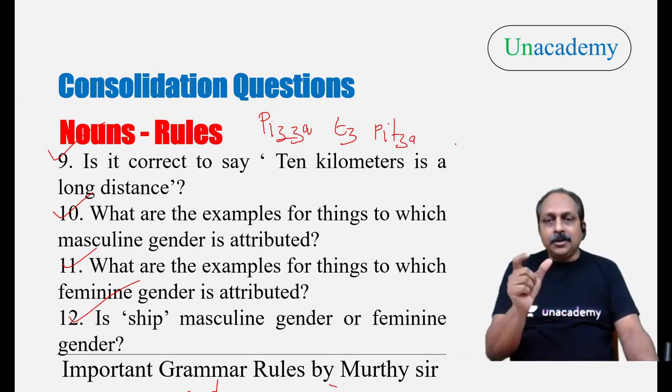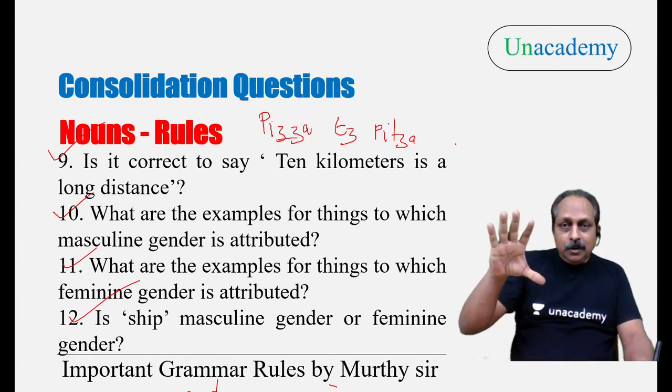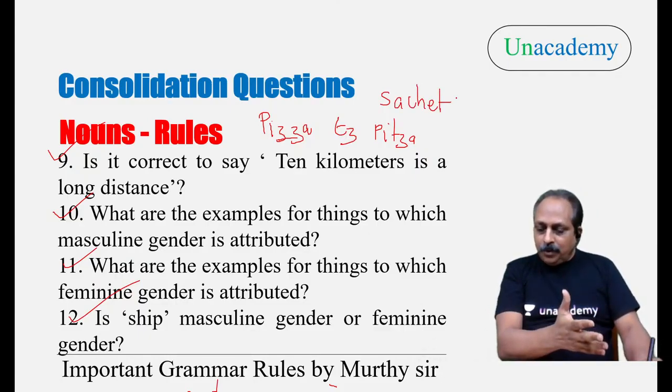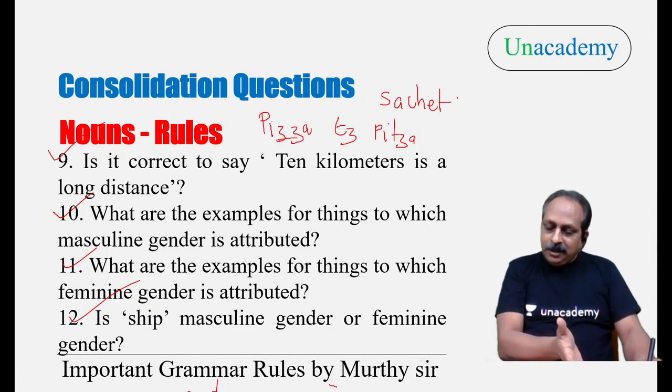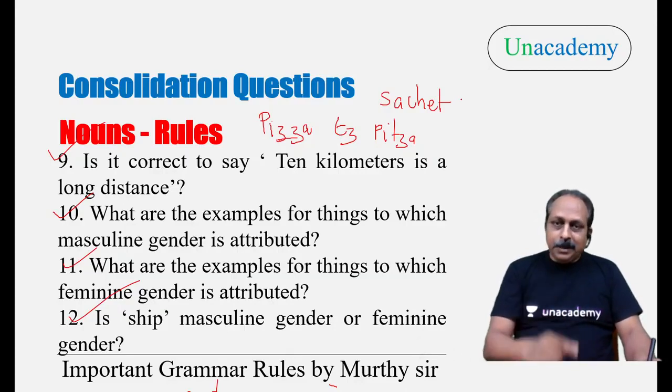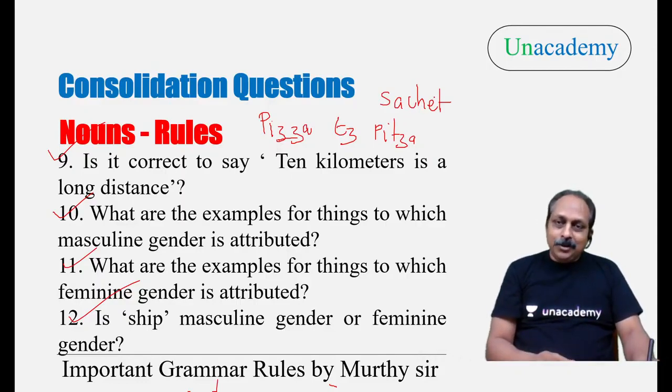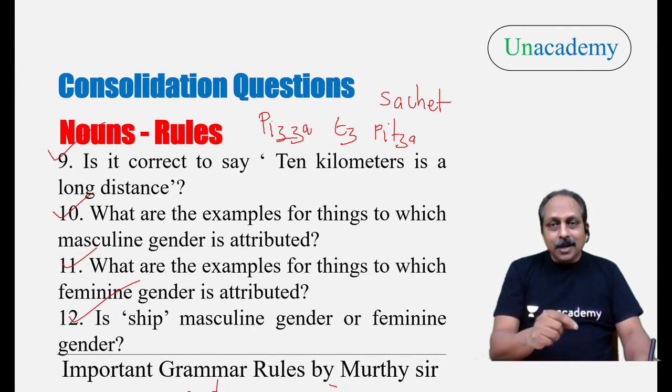Again, a lot of youngsters don't buy bottles of shampoo, they buy small packs. What is the spelling of that? Sachet. When they go to a shop, what do they say? Every country has its own version of English. A lot of people say, give me one sachet. It's a French word. You should not say sachet. The correct pronunciation is sachet.